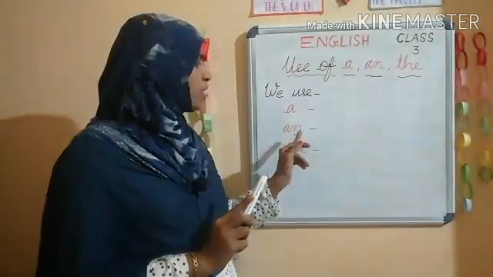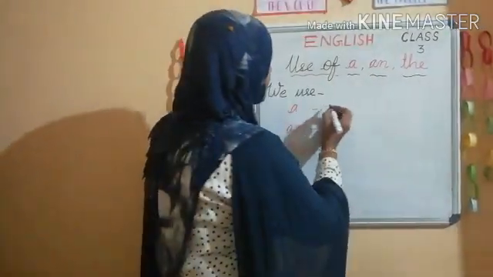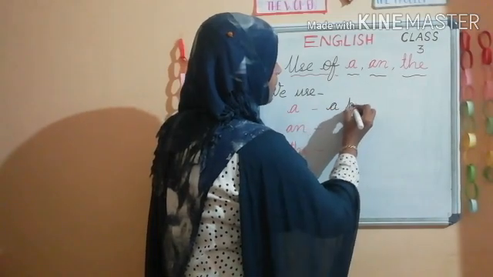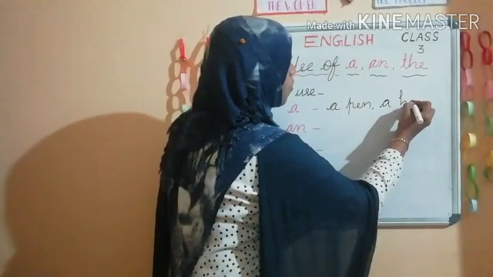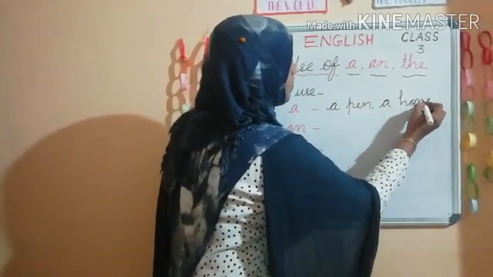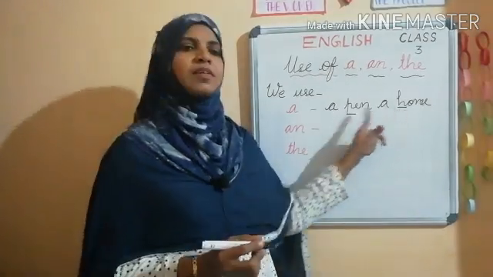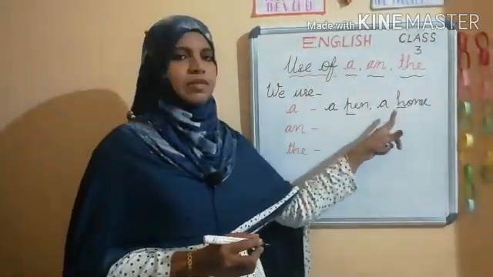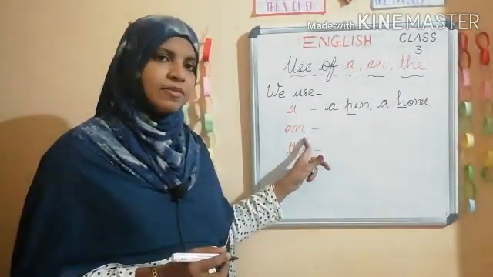Okay. When do we use an? Okay, see. For example, this one. A pen. A home. H, P. These are consonant letters, so we have to use a. And here also a.